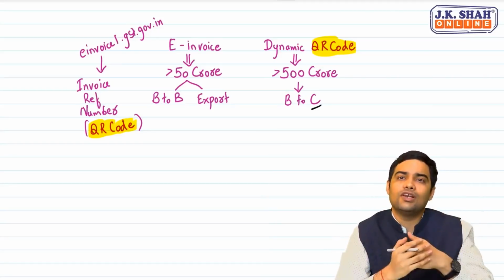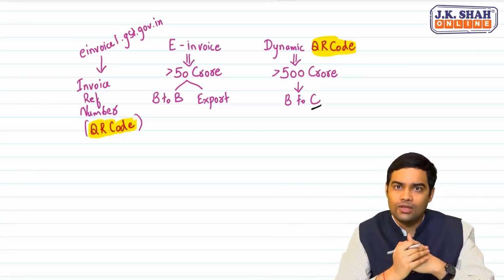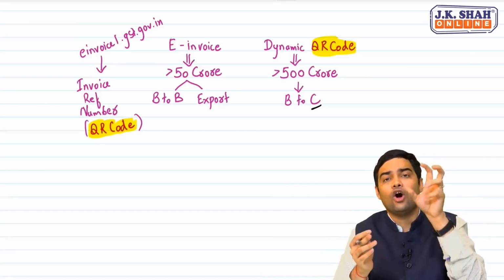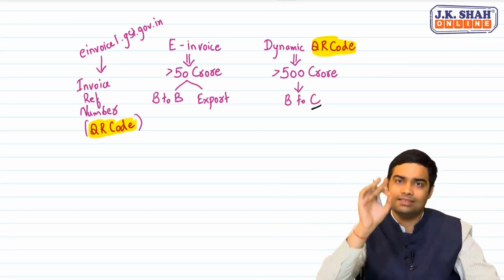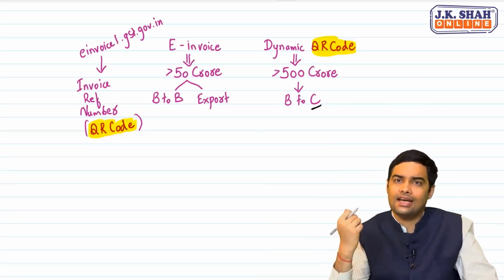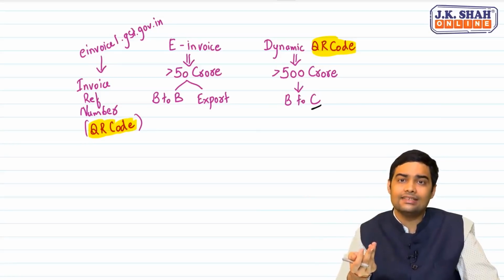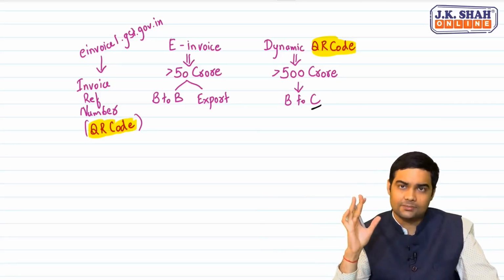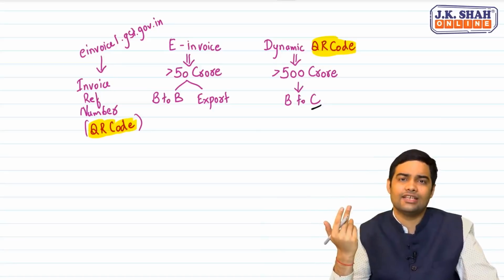The storekeeper will not have an option to say no. He will not have an option to insist on cash payment. That's the basic objective. Now, there were a lot of confusions regarding dynamic QR code, and that's the reason government has come up with various clarifications. We will see these clarifications.